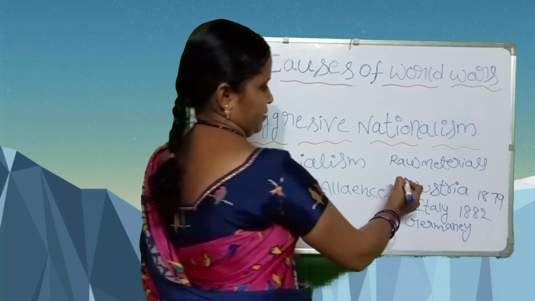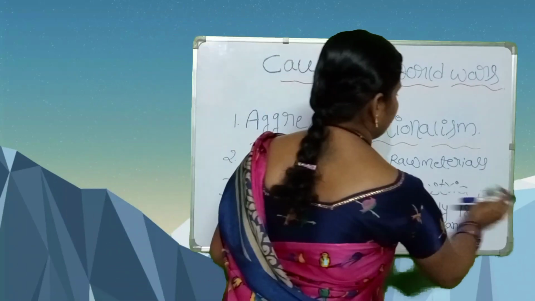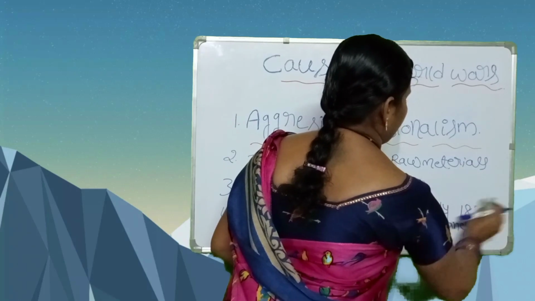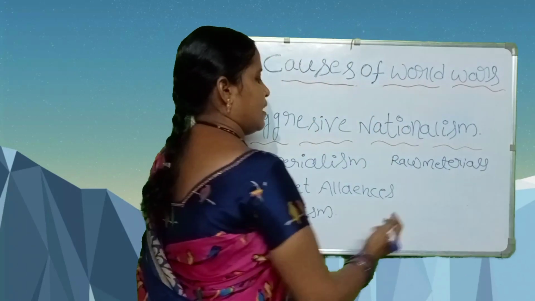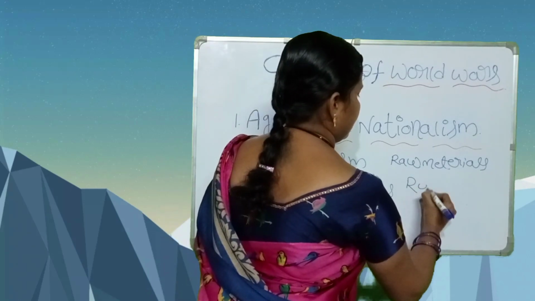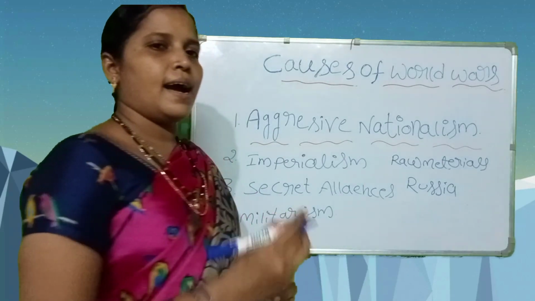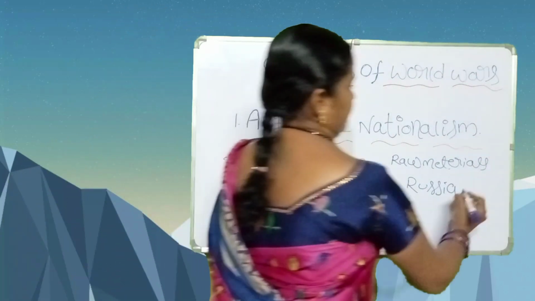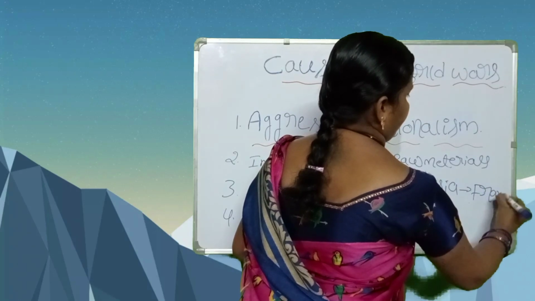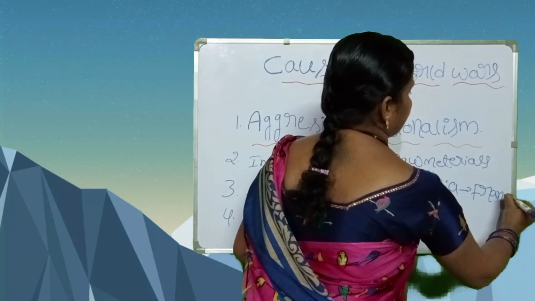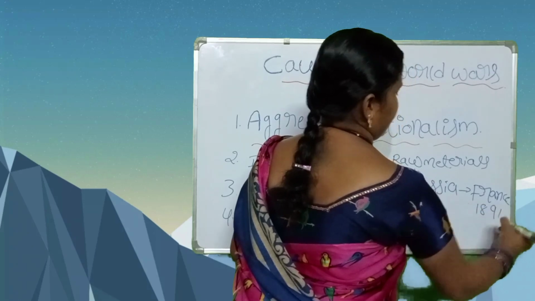This is one side. Another side is Russia. Russia made an alliance with France in 1891.